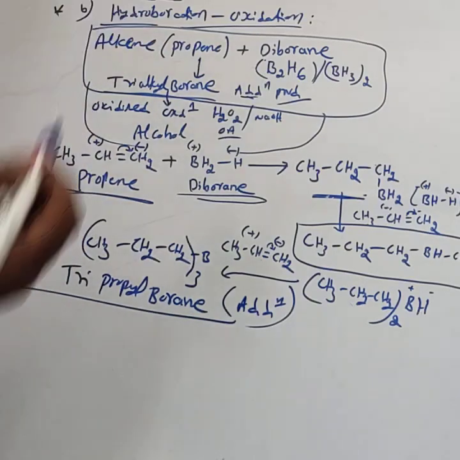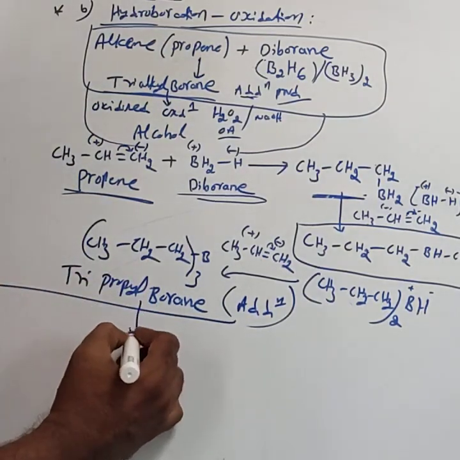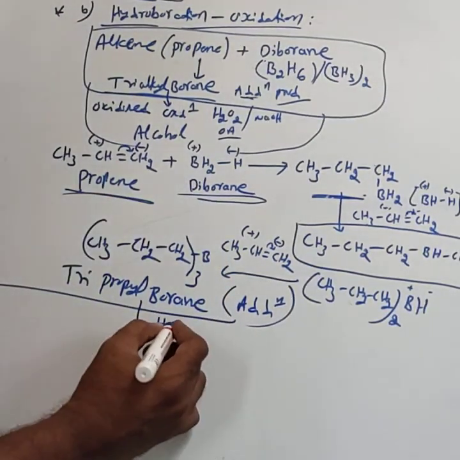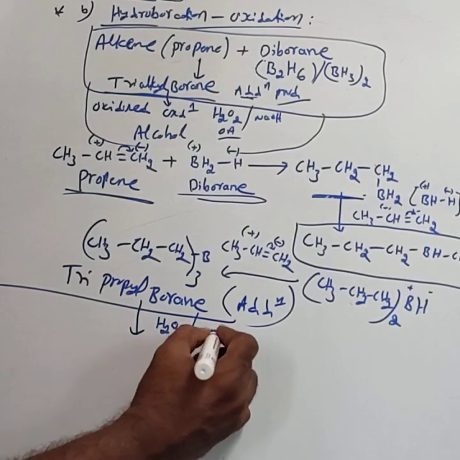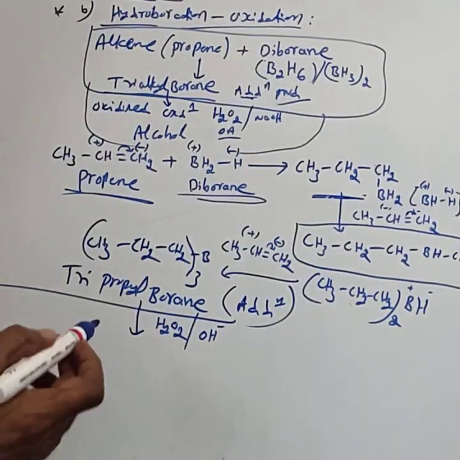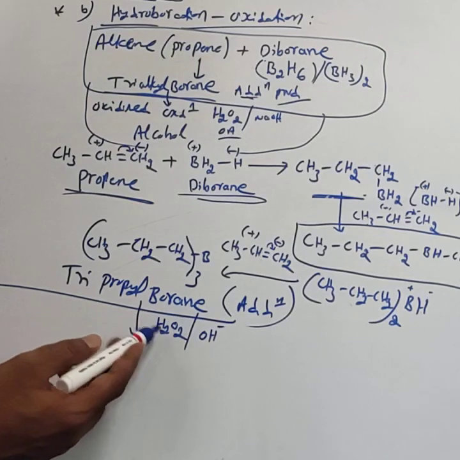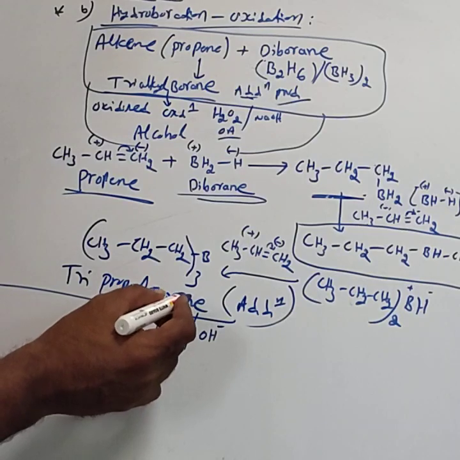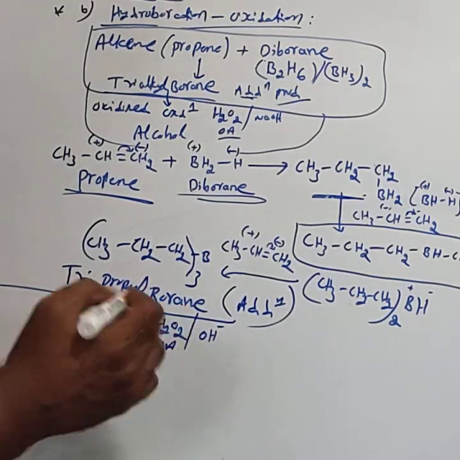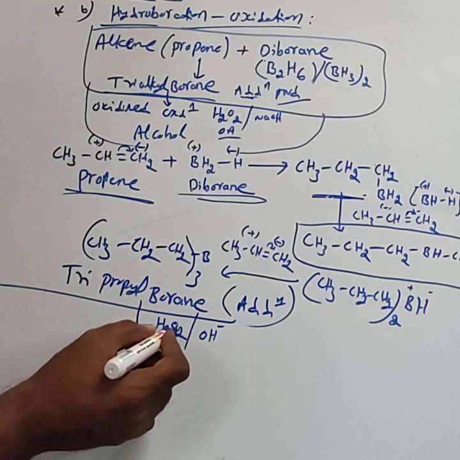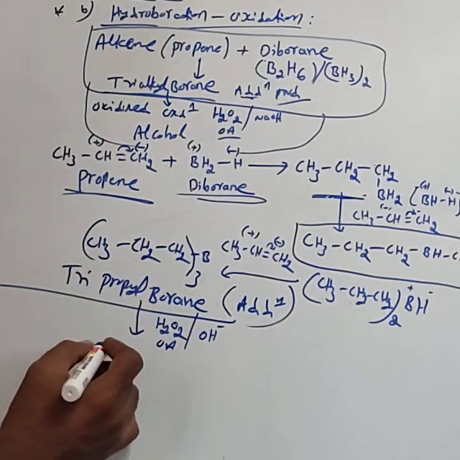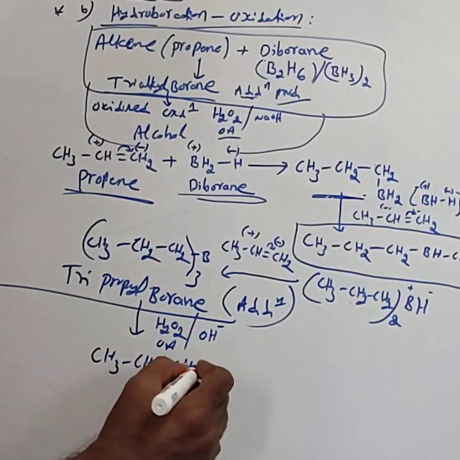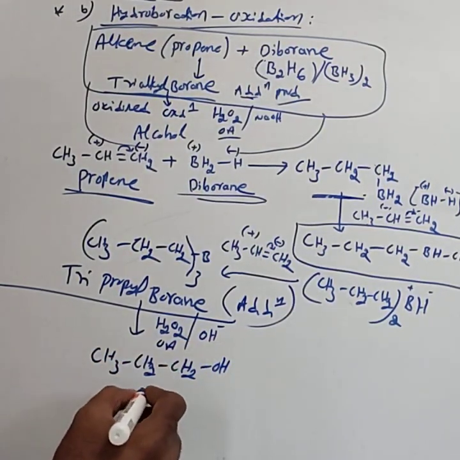Up to here, hydroboration. This tripropyl boron on oxidation by using hydrogen peroxide in the presence of aqueous sodium hydroxide, we are using OH minus. Tripropyl boron on oxidation, this is an oxidizing agent. Tripropyl boron oxidized to alcohol, that is, this OH group gets added to CH2, that is CH3, CH2, CH2, OH. This is propyl alcohol.